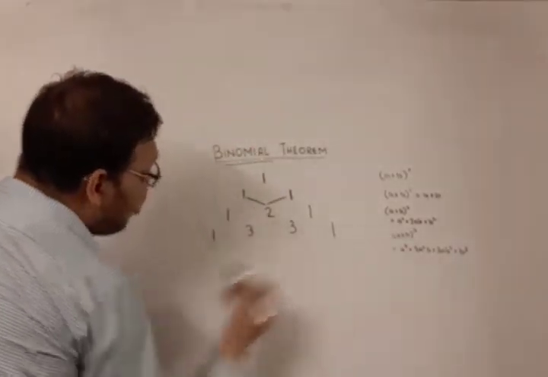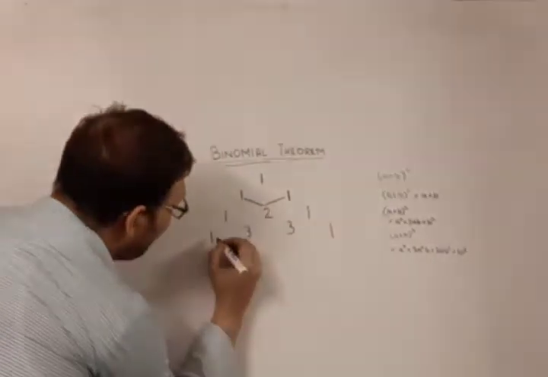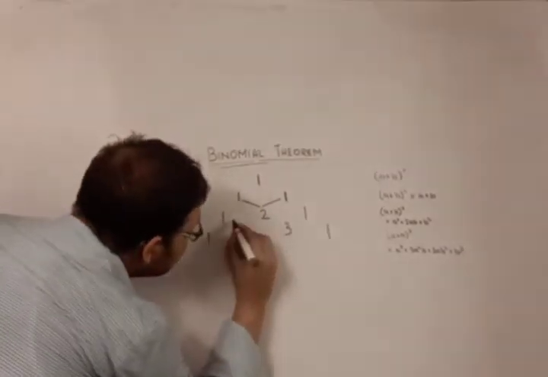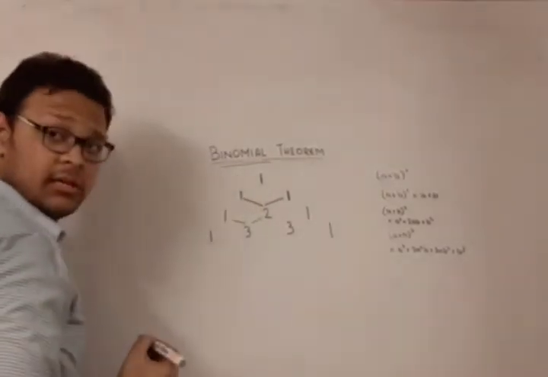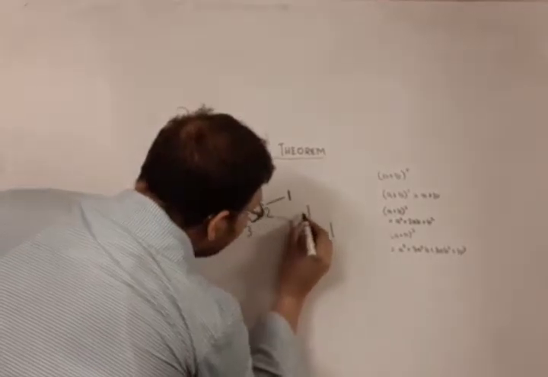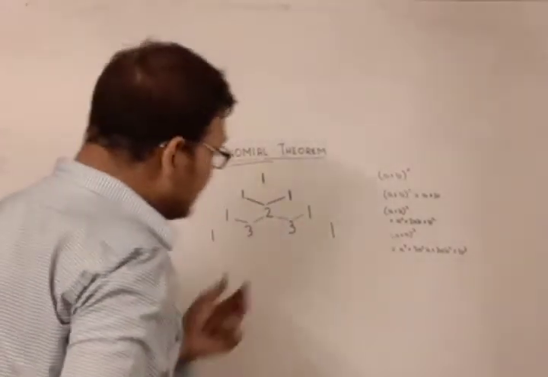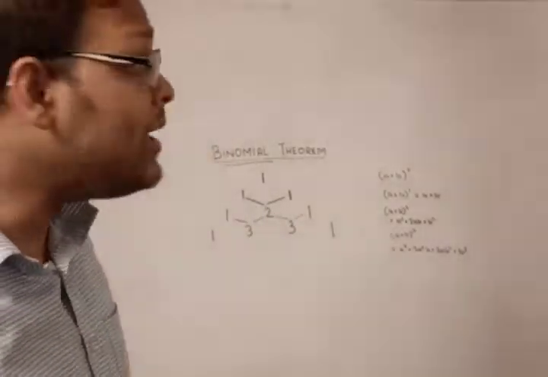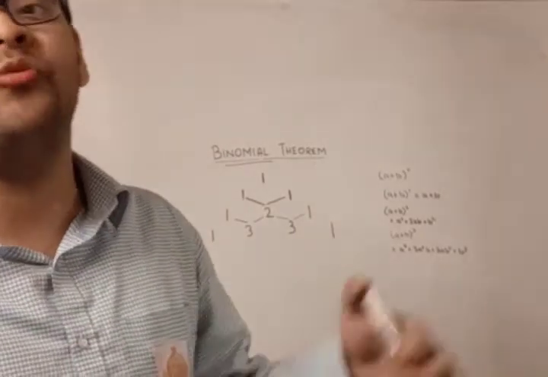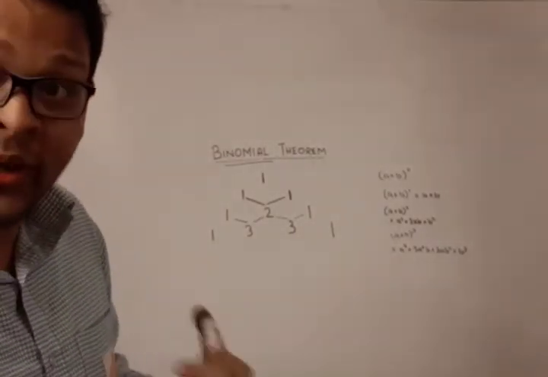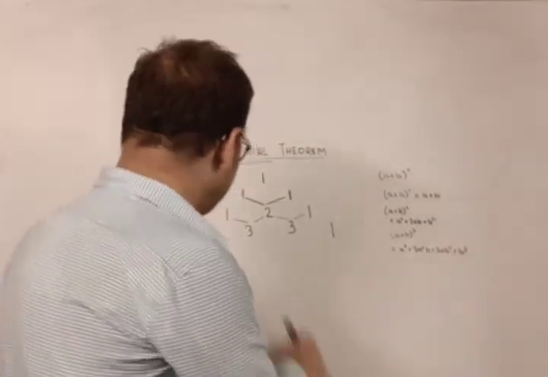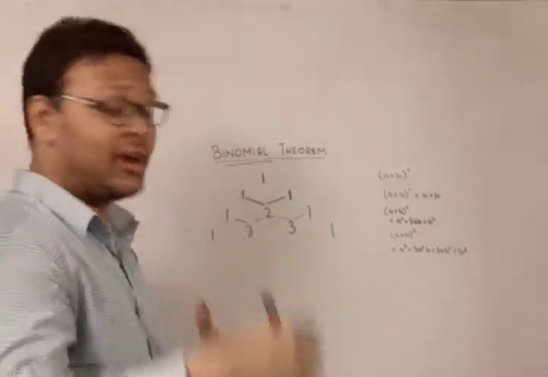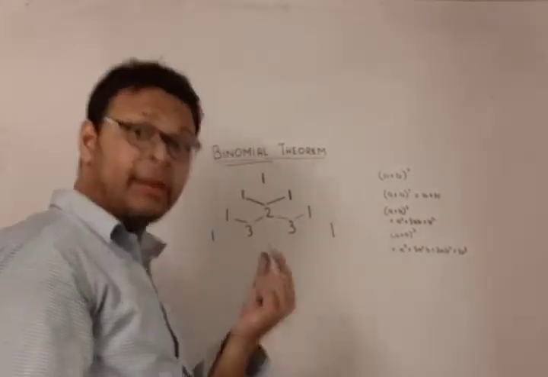So in (a+b) the whole cubed, we can see that 1s are placed on the lateral sides as I told in the observation, and this 3 is just the sum of this pair, and this 3 is just the sum of this pair. Isn't it a very amazing property? Doesn't it make things very simple? Because now we are well equipped to calculate coefficients for any power. What we have to do is place the new term in the middle of the two terms of the previous row of the triangle, and just add them.